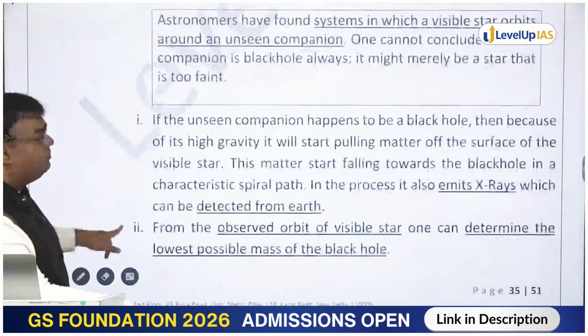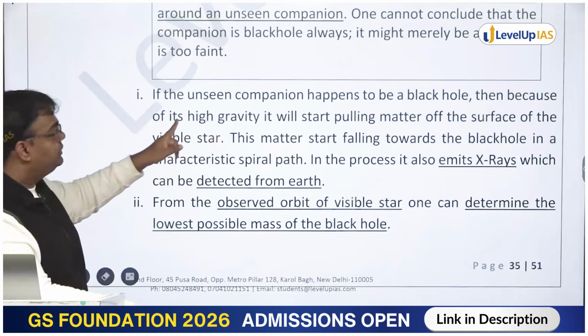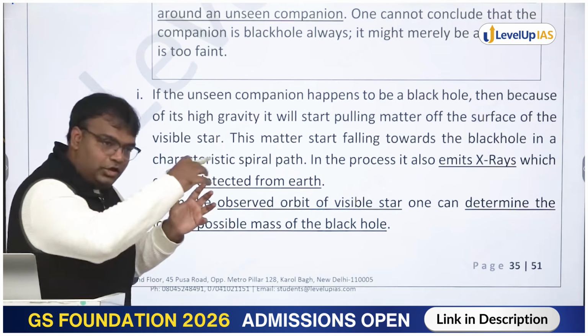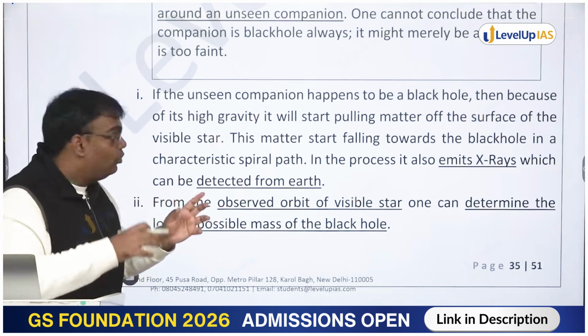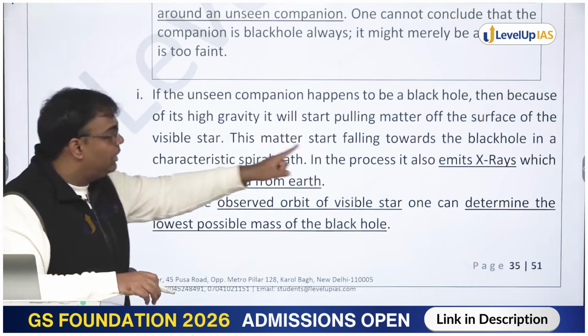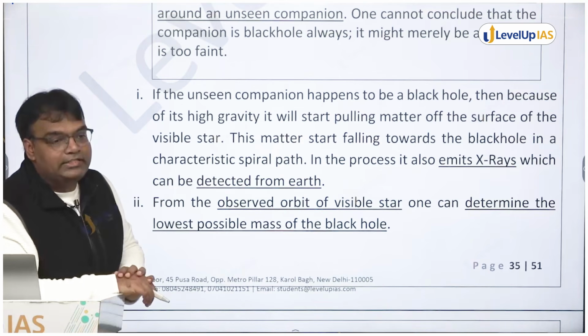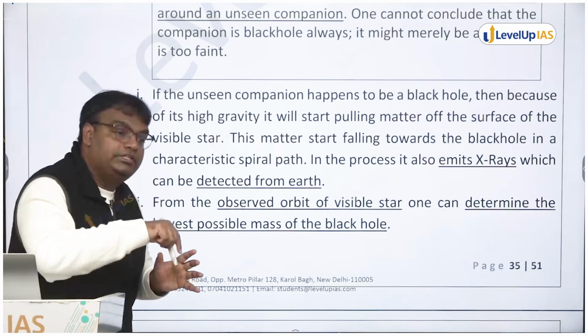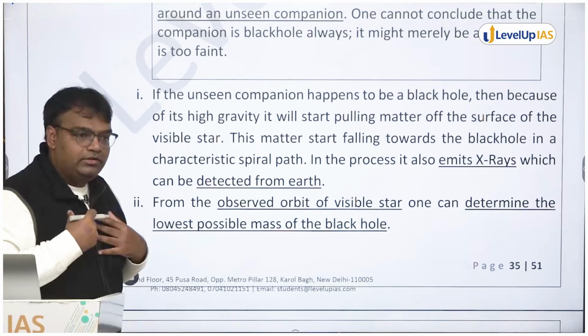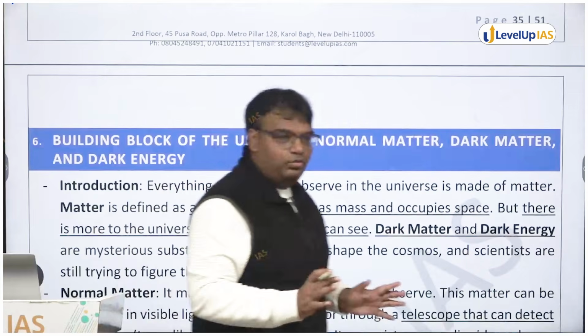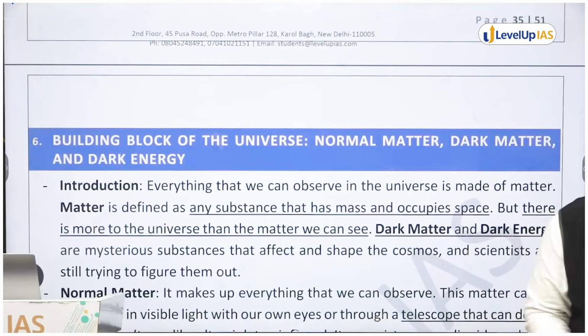So if the unseen companion happens to be a black hole, then because of its high gravity, it will start pulling matter off the surface of the visible star. So from the visible star, a lot of matter will fall into the black hole. And when it is doing it, this matter starts falling towards the black hole in a characteristic spiral path. In this process, it also emits X-rays. And X-rays emitted before reaching singularity, we'll be able to see that. That is how we identify and study black hole. Okay, तो अब ब्लैक होल्स को बहुत इंट्यूटिवली समझना थोड़ा मुश्किल है, बट जितना बेसिक लेवल पे मैं समझा सकता था दैट इज.